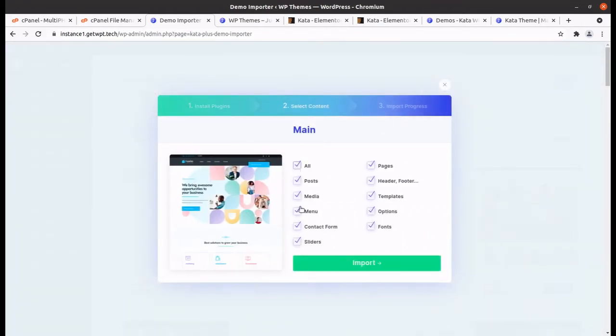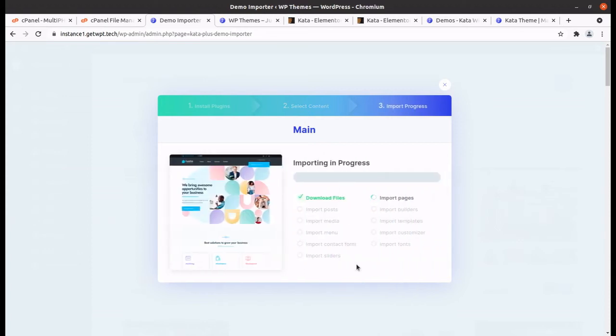Sliders has been selected here, so I'm importing again. It may bring the slider content. Okay, so the process is running again, and we have selected the sliders.